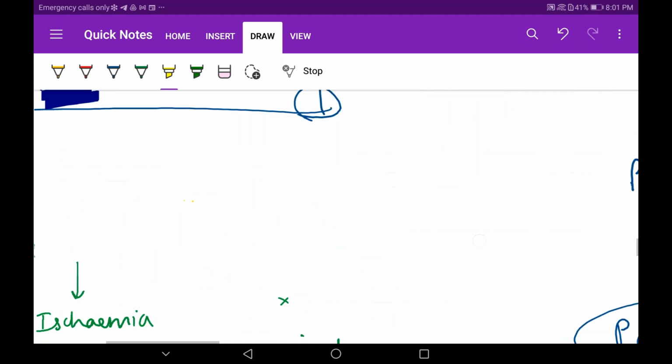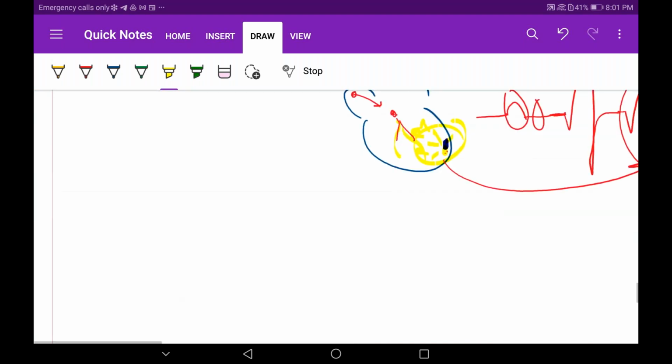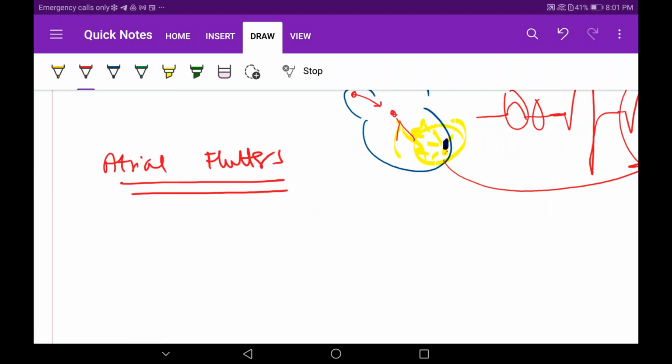Almost finished with the ECG, and then you can enjoy. Atrial flutter: I will just explain quickly. Atrial flutter means this fellow is struggling.